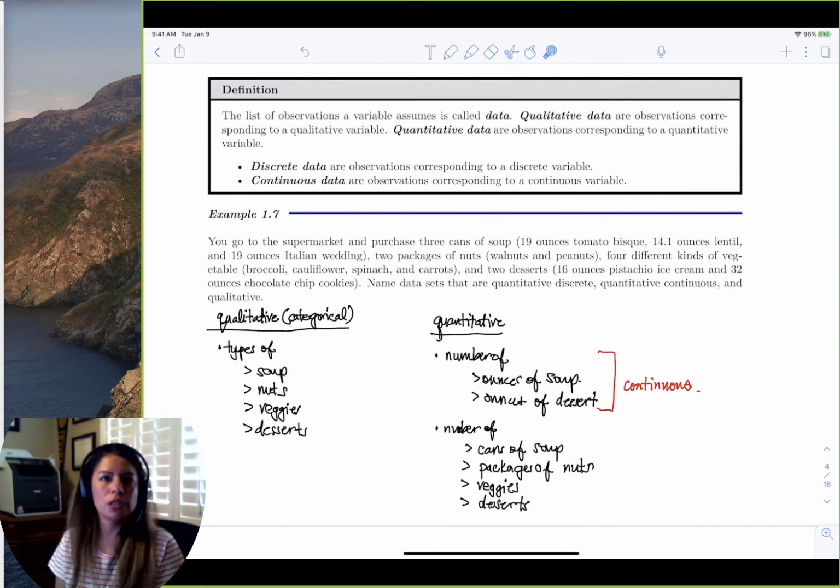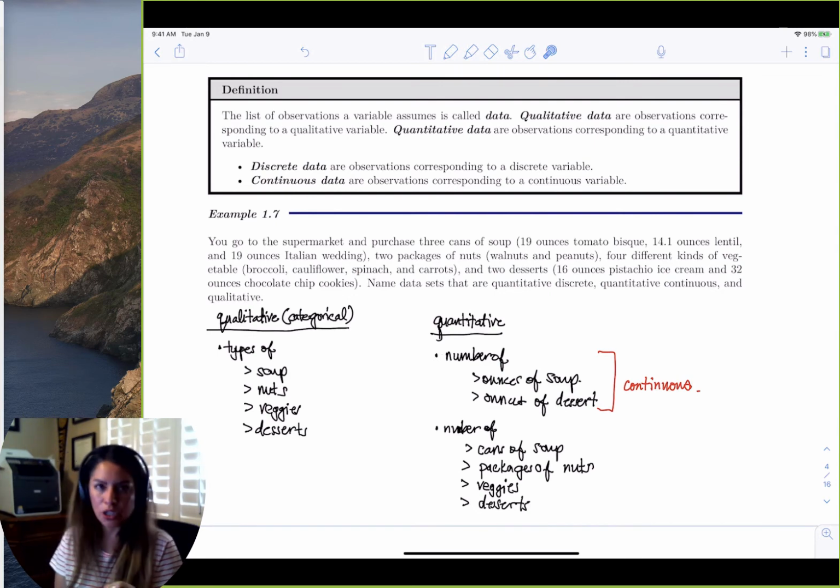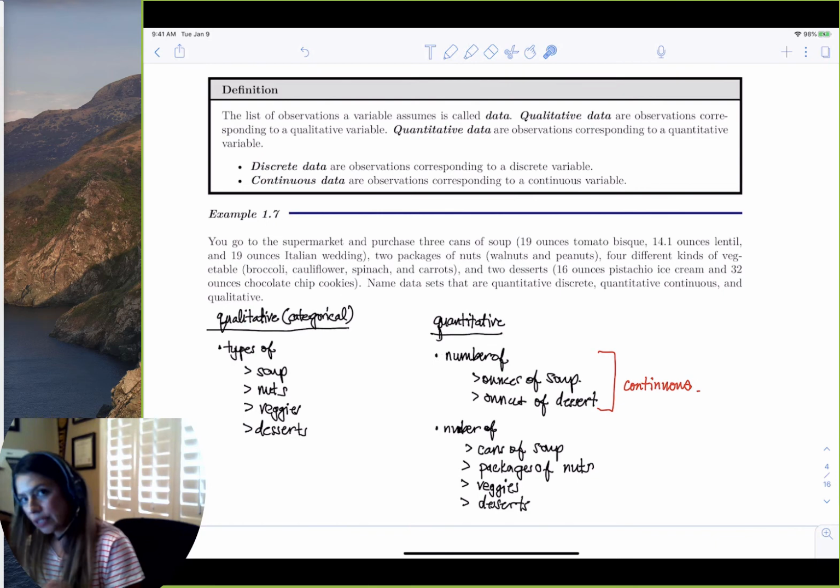Arithmetic operations on the data have meaning. However, could I have an average of 1.2 cans of soup? Could I eat 1.5 veggies, right? So the number of cans, right? This isn't weight, it's just the number of the type of packages. So this would be discrete.